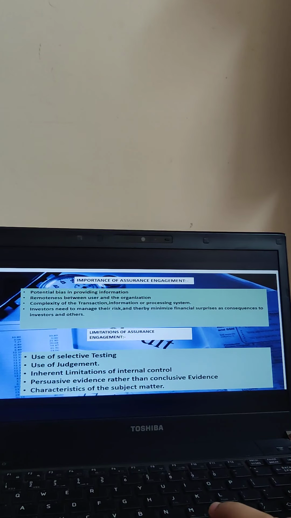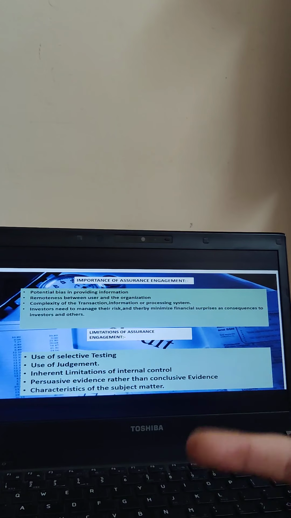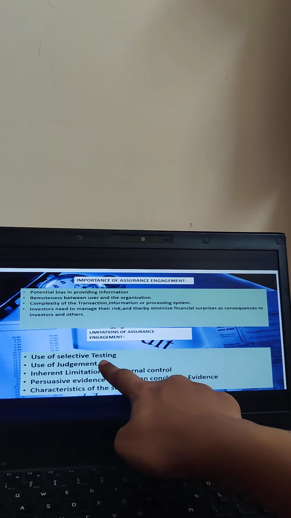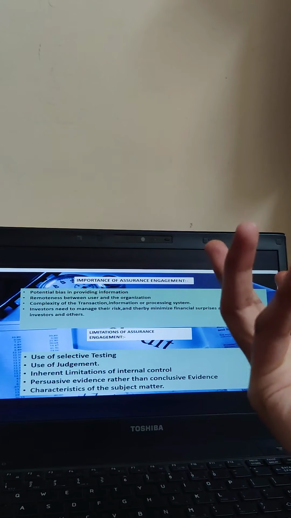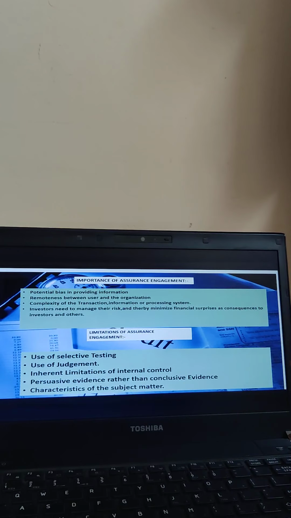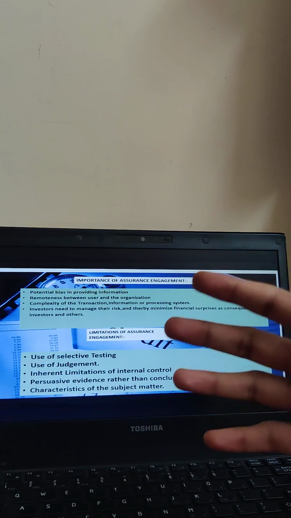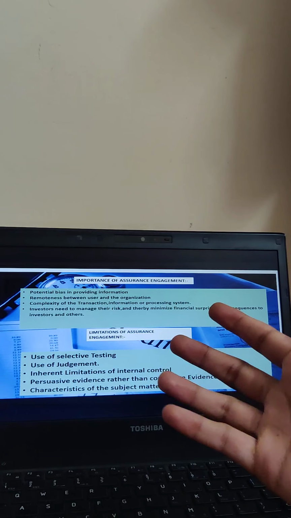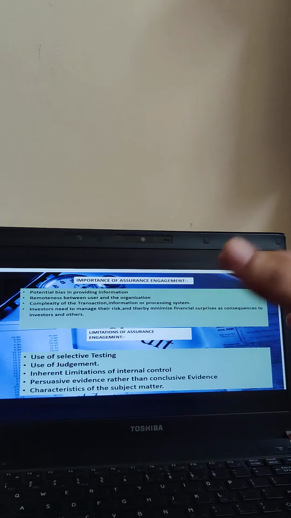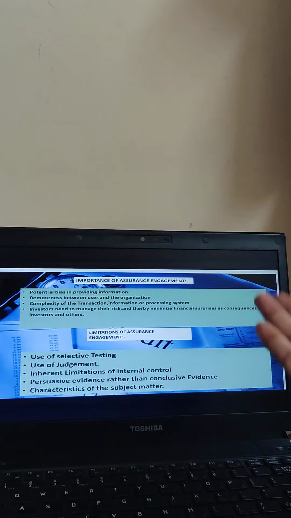Then you have limitations of assurance engagement. What are the limitations? Limitations means disadvantages as well as drawbacks. So the first one is that you are using selective testing. You are just sticking to one particular kind of test depending on how the company is and what the company wants the test to be like. Then use of judgment. Okay, you are being very judgmental. Why is there judgment? Because based on whatever information is given, you will derive a subject matter and you will conduct auditing, right? So use of judgment is very appropriate, and that is why it is a limitation.